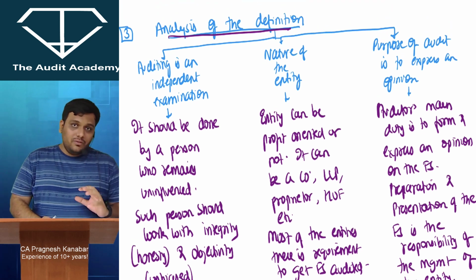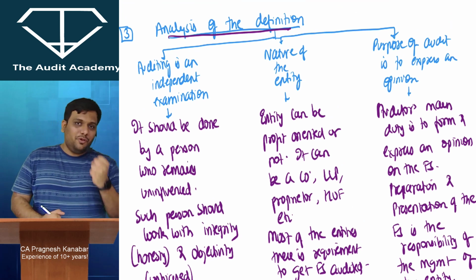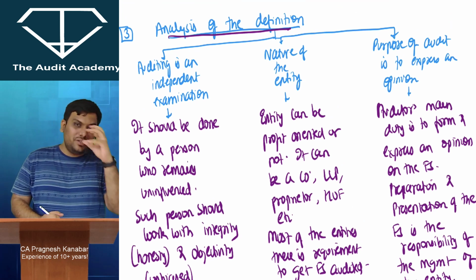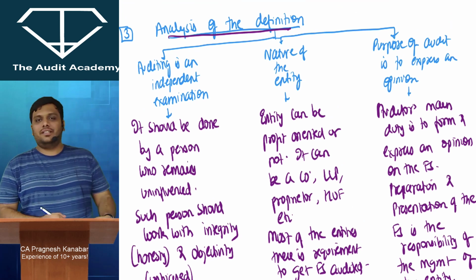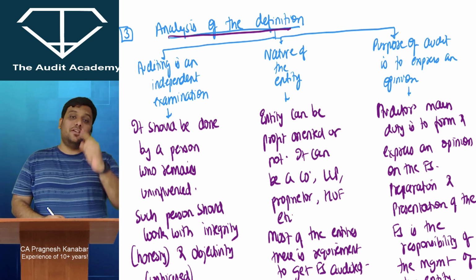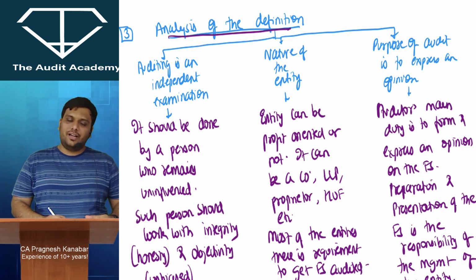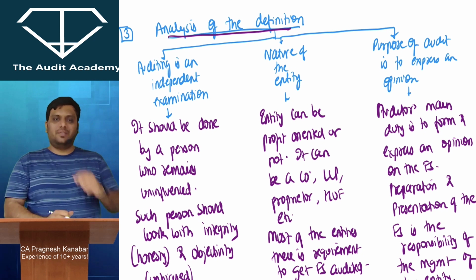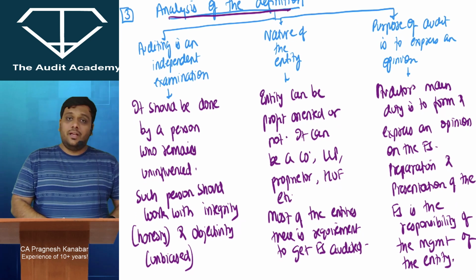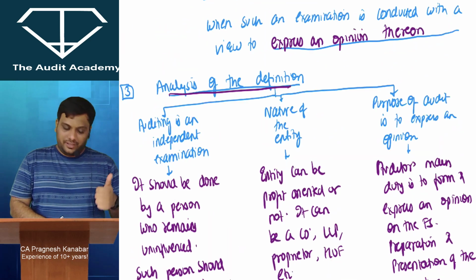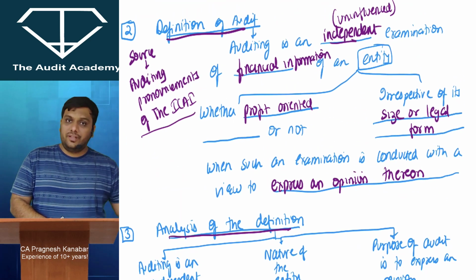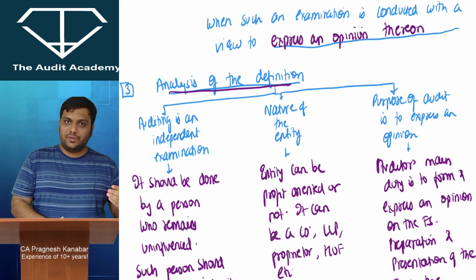But as of now, beta, we are in the initial part. But if you are feeling interested in this subject, that sir is going to discuss something very interesting, then that's where I have warned you. Alright? And I respect you for gaining that interest. That means you are a good pedigree to become a chartered accountant. Okay. I hope you have written the definition followed by analysis of the definition.